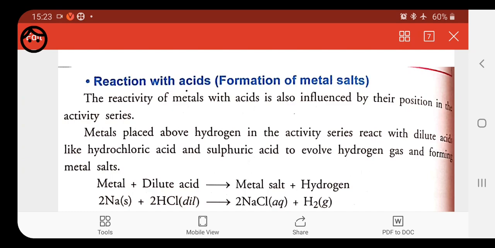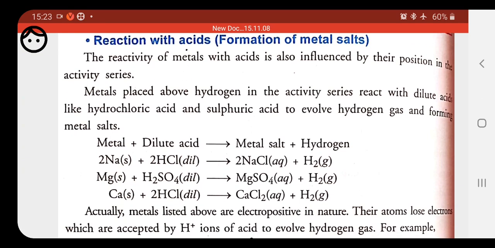Today we have to start with the reaction of metal with acids. So what happens whenever we do the reaction between metal and acid? This is very important because practically also we have to do this reaction. Mostly the common acids which we take are hydrochloric acid or sulfuric acid. So if we put sodium into acid, then what will be the product?